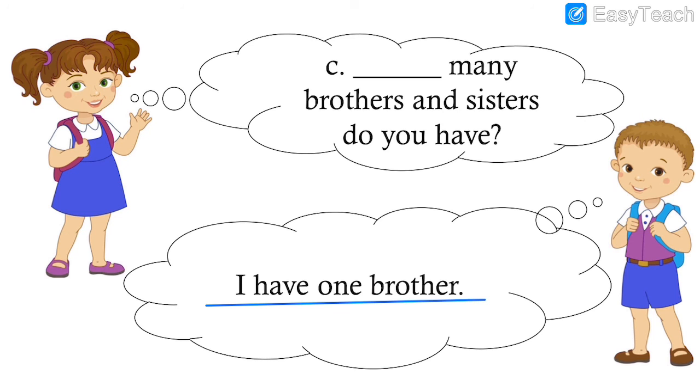So here we write how. Here the question word is how many. When you are asking for a number, you use the question word how many. How many brothers and sisters do you have?